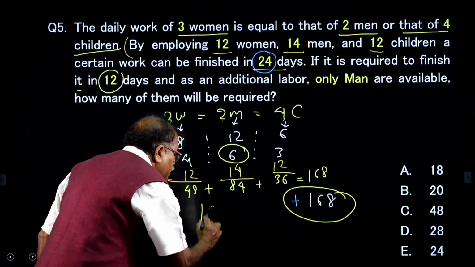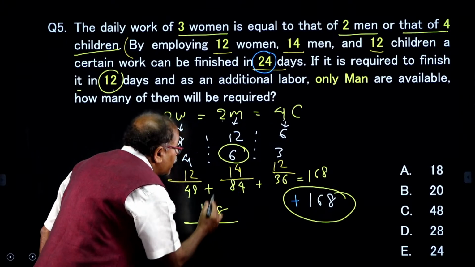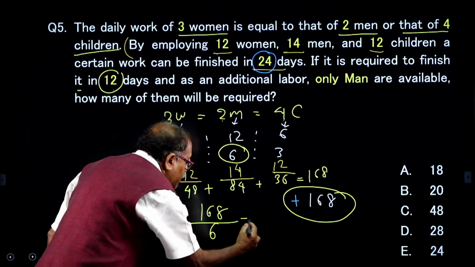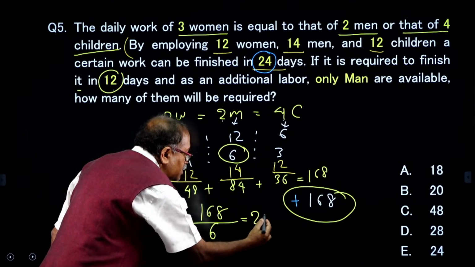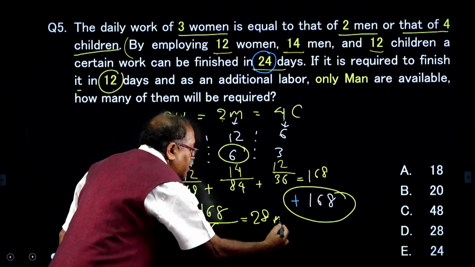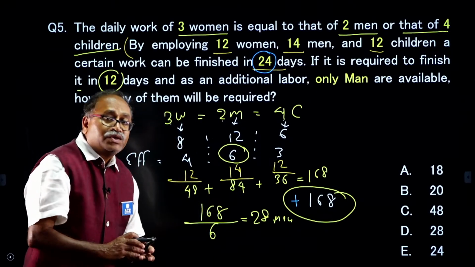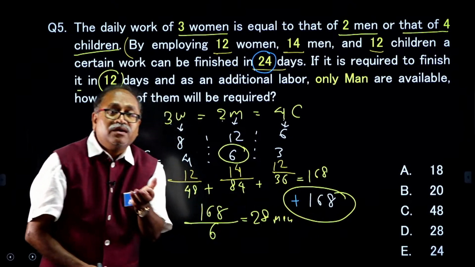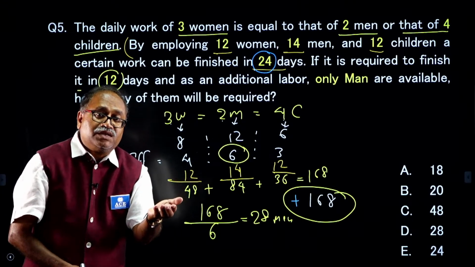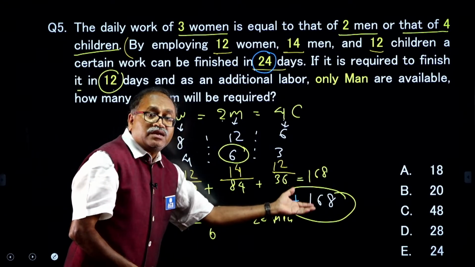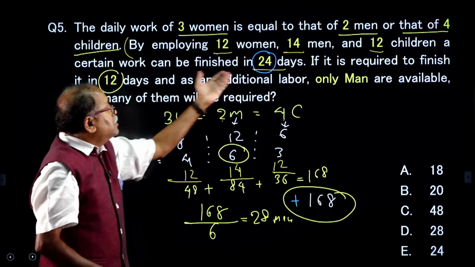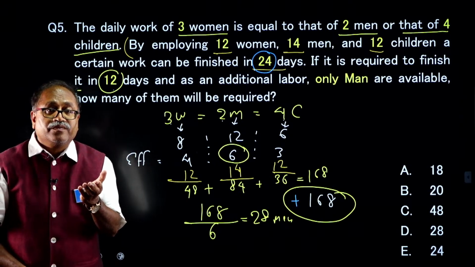So, that is 168 divided by 6, and that comes 6 2s are 12 and 6 8s are 48. I required 48 men, so that I will get additional 168 efficiency. So, as a result the efficiency got double, the days will become half.